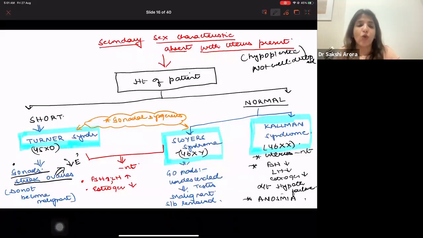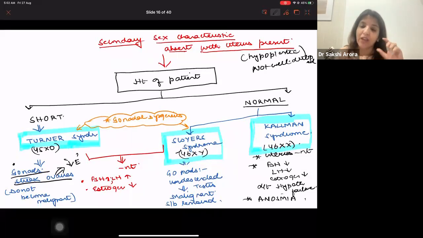Also, streak ovaries, they never become malignant. So you don't have to remove the streak ovaries. Clear? Now, because estrogen is less in these females, so obviously negative feedback on FSH won't be there. So there will be increased LH and increased FSH, right?